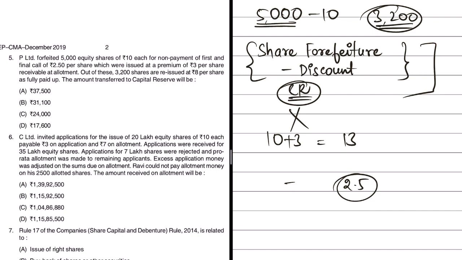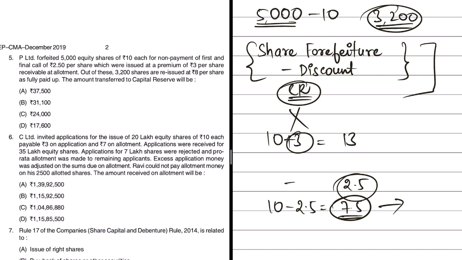So if final call is not paid, what we'll do is we'll simply deduct final call amount from the face value. 10 rupees minus 2.5, which will be 7.5. So this is the amount paid towards shares. We cannot touch the amount paid towards securities premium. So we'll not touch this 3 rupees, which is already paid by the shareholders. So now this 7.5 is with us. Towards how many shares? Towards 5,000 shares.